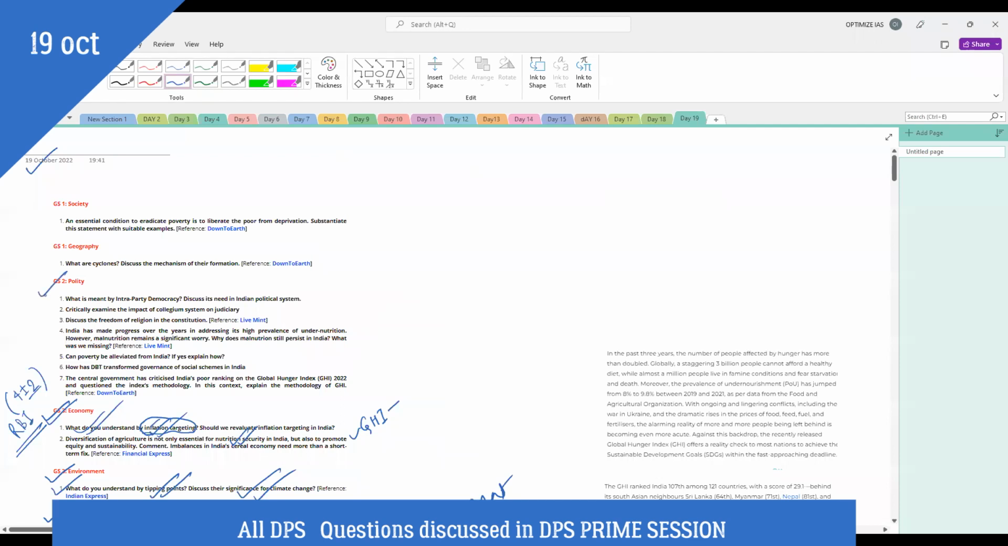Coming to the polity section, guys, we will see what is meant by inner party democracy and discuss its need in the Indian political party system. Guys, you must be knowing that recently Congress concluded its election for the post of president. This has highlighted the issue of inner party democracy in India. Most of the political parties in India do not have proper internal democracy, which is obviously not good. We'll see what is the impact of this on our political system.